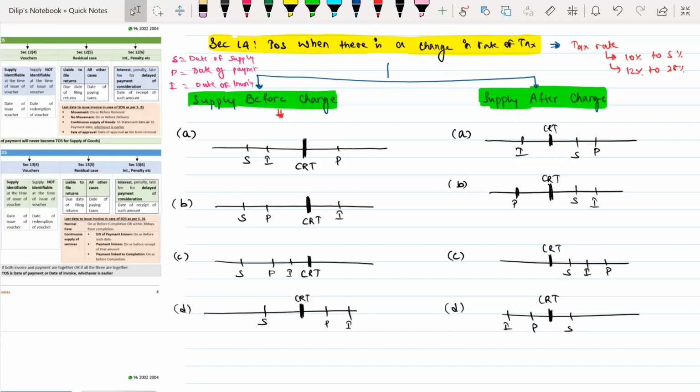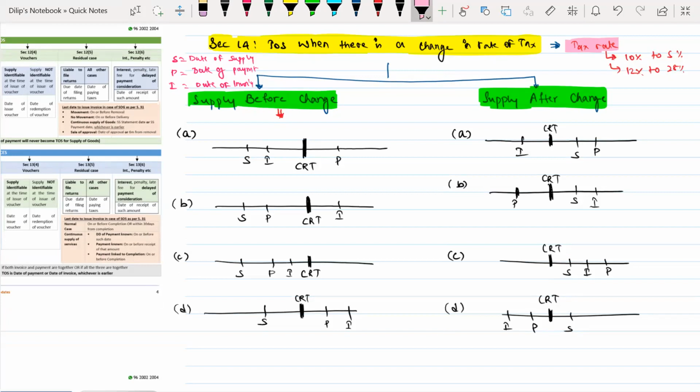Okay. Section 14 talks about time of supply when there is a change in rate of tax. Sir, what do you mean by this change in rate of tax, sir? Change in rate of tax means the tax rate for a particular goods or services is changed from 10% to 5%, for example, this is just an example, or the tax rate is changed from 12% to 28%, etc.